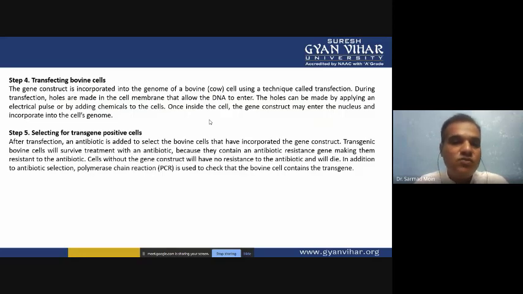So bovine cells that have incorporated the gene construct, transgenic bovine cells, will survive treatment with the antibiotic, and non-transfected cells which don't have your successfully integrated genes will not survive on the high concentration of the antibiotic. They will be easily killed, the non-successful or non-integrated genes or vector.